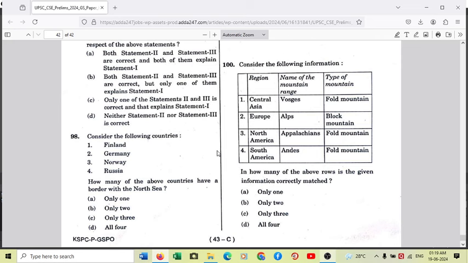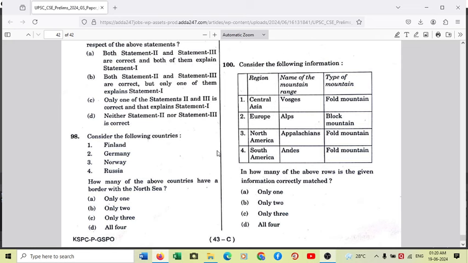So fold mountains are formed when two continental plates converge, and because of compression, the land which is compressed in between rises up in elevation, resulting in a folding. But block mountains are those mountains which are a result of faulting. So there are cracks on the surface of the earth due to tectonic activity like earthquakes. Because of faulting, one portion of the earth's crust may rise up, one portion may just dive down, resulting in a rift valley. And this rift valley is called graben, and the block mountain is called a horst. So definitely block mountain cannot be associated with Alps. So here 2 is incorrect.